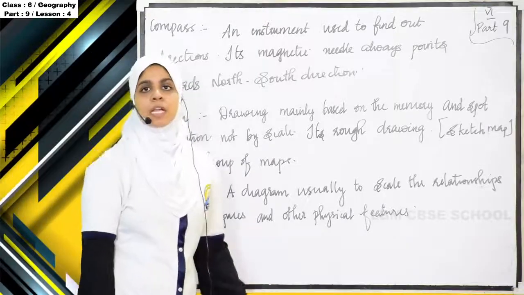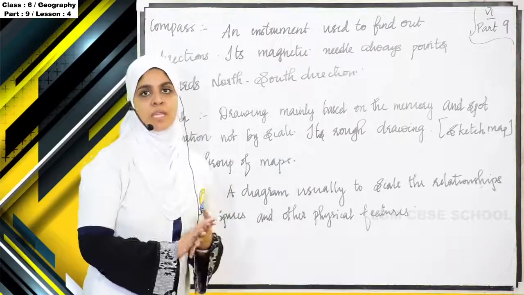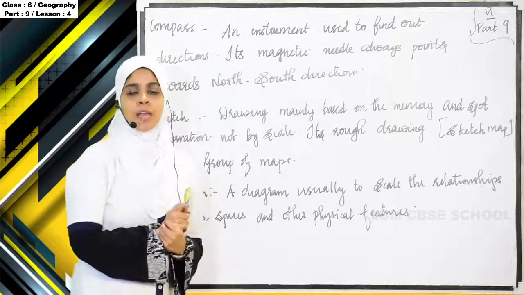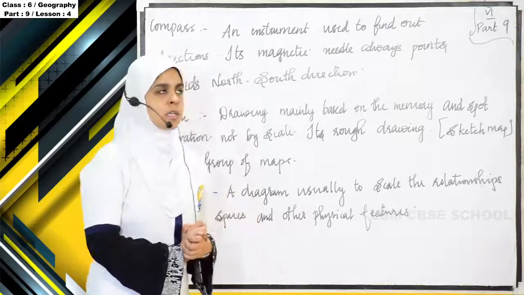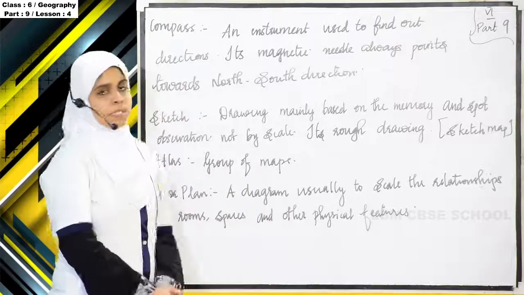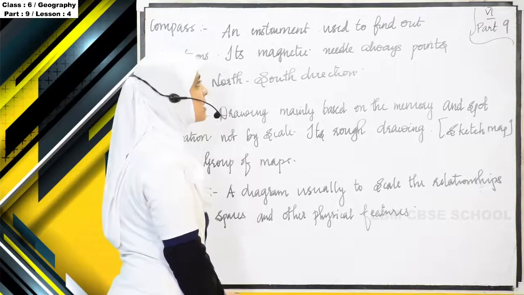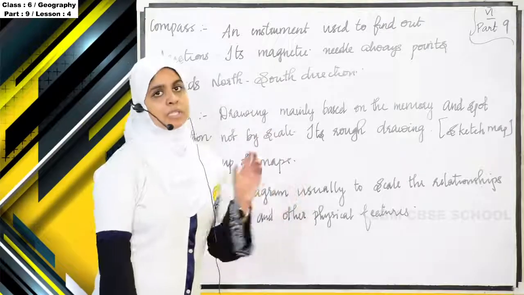In the previous class I have taught you about different categories of maps and the components of map, about the direction and subdirection, and also have told you subdirection is otherwise known as intermediate directions. So what is a compass? An instrument used to find out directions. Its magnetic needle always points towards north-south direction. So compass is an instrument.